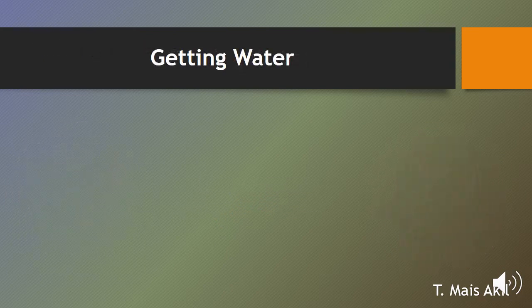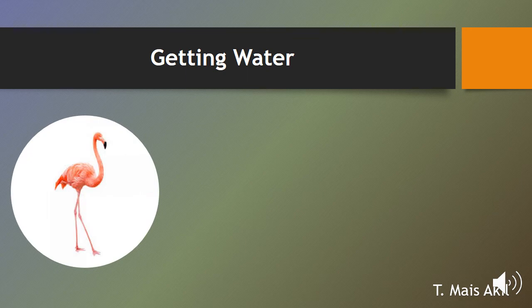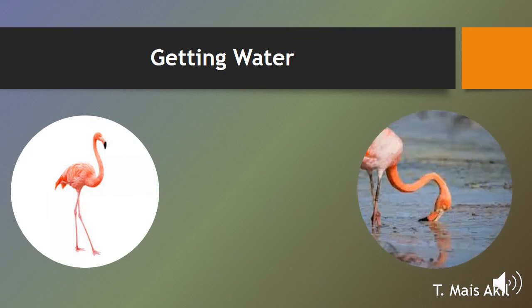Let's see now the birds. What does this bird have to get the water? Yes, excellent. As you see, this bird is getting water through its beak. So the birds use their beaks to get the water. A bird has a beak to scoop up water.